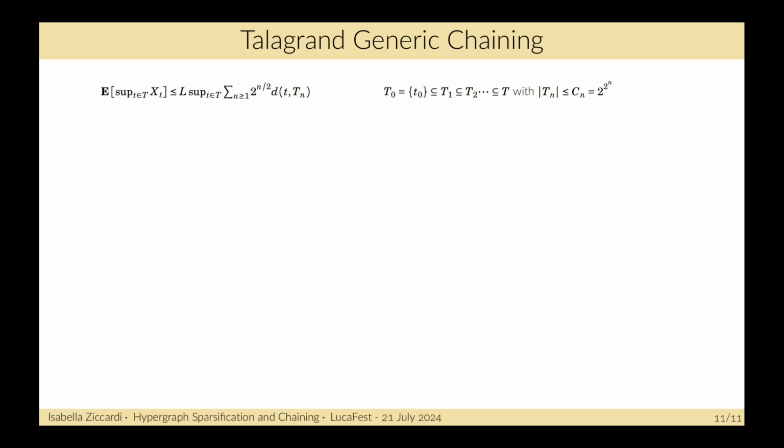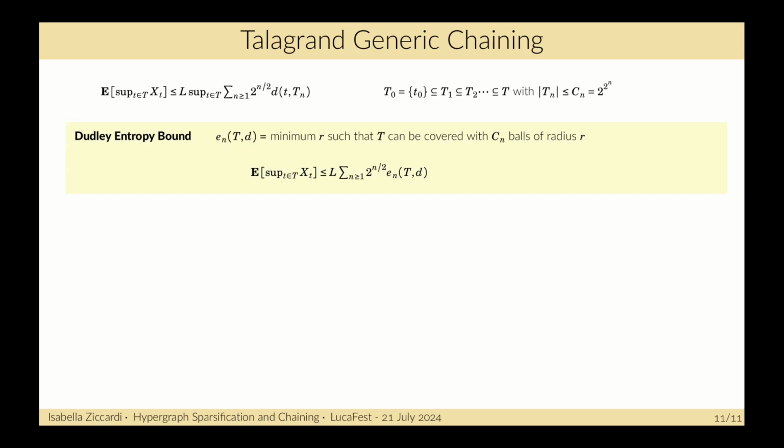From this bound we can recover the Dudley entropy bound, which gives an upper bound to the expectation of the supremum of the Gaussian process by L times the sum over n of 2 to the power of n over 2 times this quantity, which is the minimum r such that T can be covered with C_n balls of radius r.